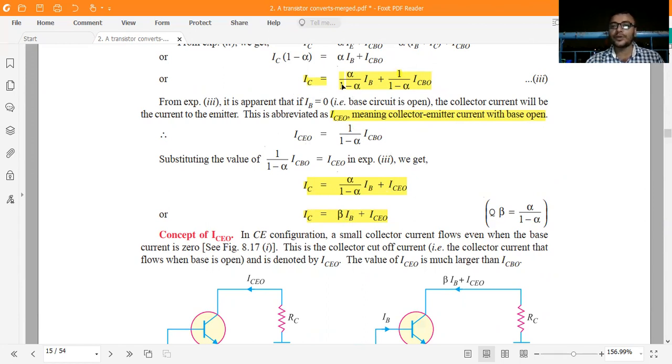In the same way, as you found before, beta is alpha divided by 1 minus alpha, so you can say IC is equal to beta IB plus ICEO. Now alpha divided by 1 minus alpha becomes beta, and 1 divided by 1 minus alpha times ICBO is the same as ICEO.